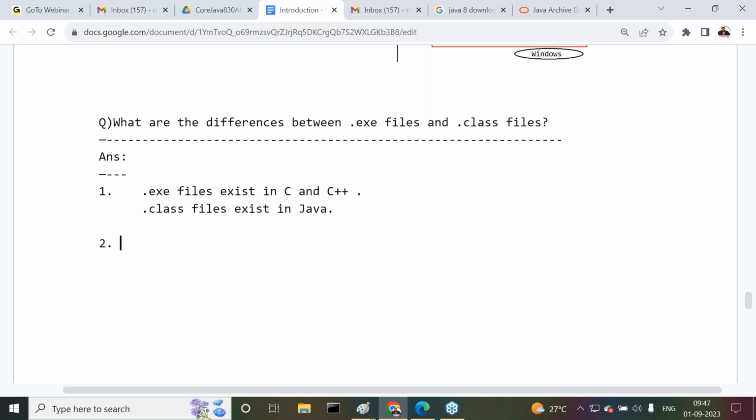Number two: .exe files contain directly executable code.